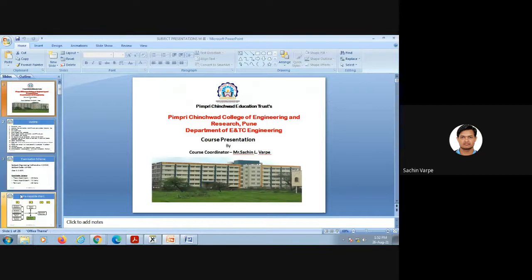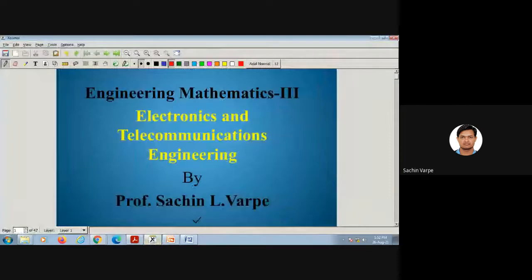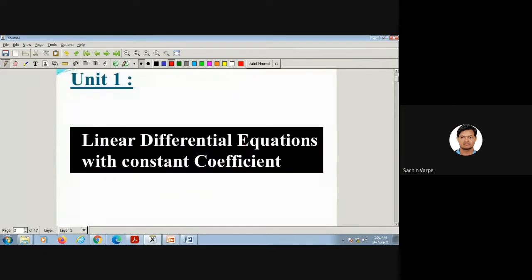Is there any doubt with this? Any doubt? No, sir. Okay, so shall we start with the actual course? So here, the first is linear differential equation with constant coefficient, unit number 1.